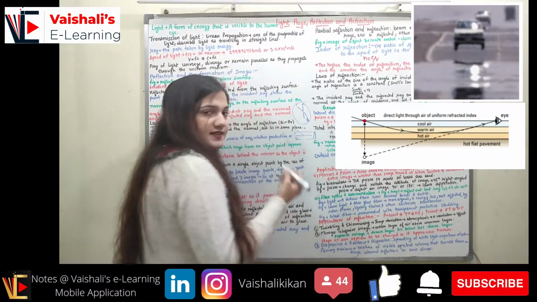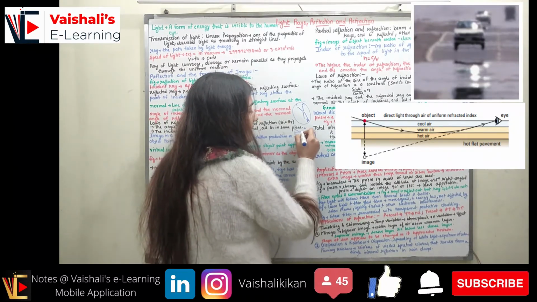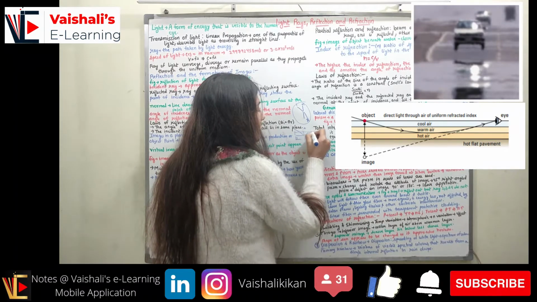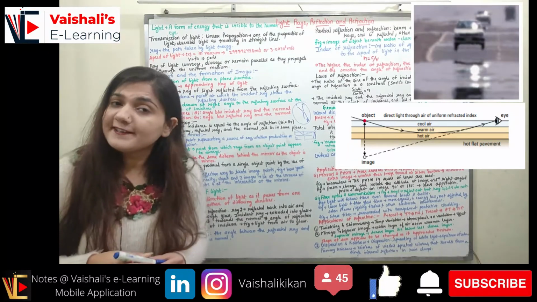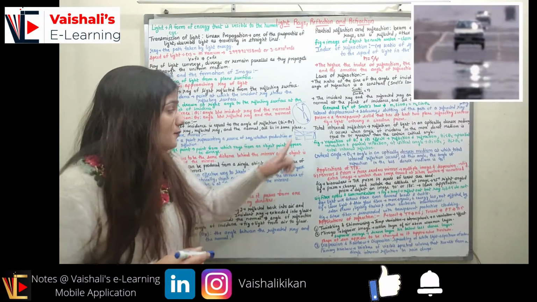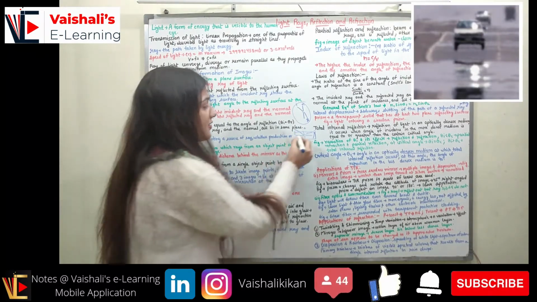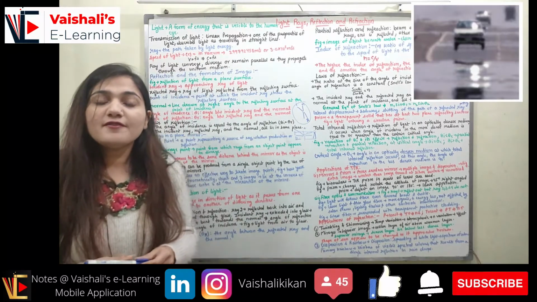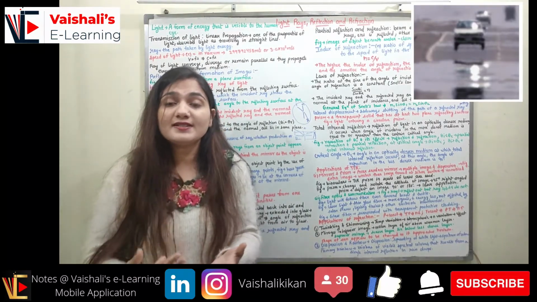If the angle of incidence is such that it obeys the critical angle rule, which means the angle of incidence is greater than the critical angle, light will reflect back and reach the eyes of the observer. This is the total internal reflection phenomenon. So the observer can see the image of the sky on the ground. The image appears to be coming from here, so it appears that water is spilled.